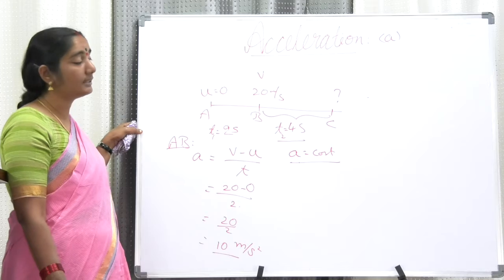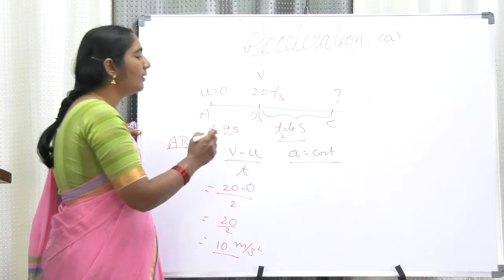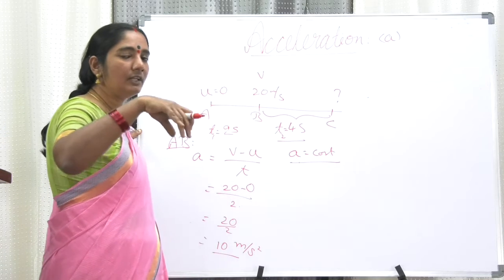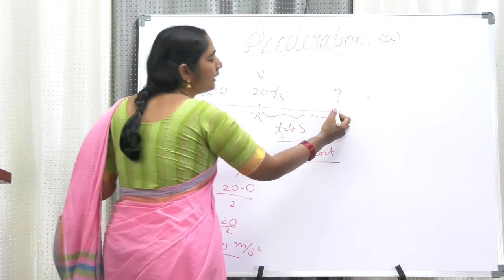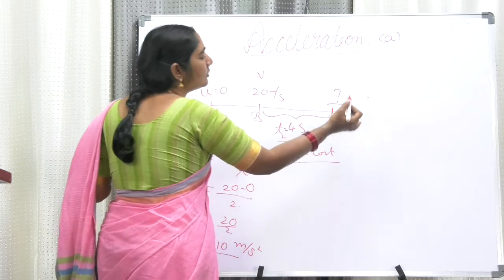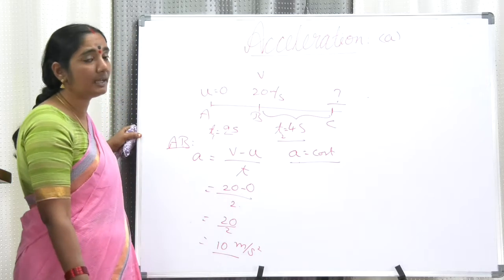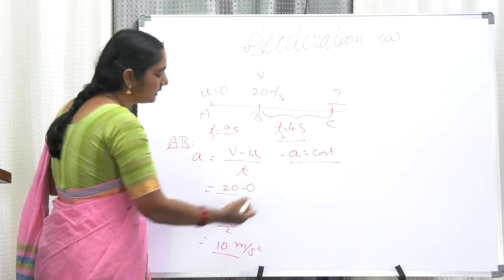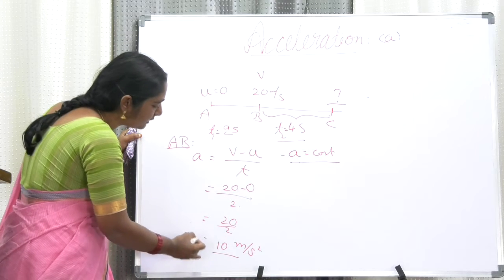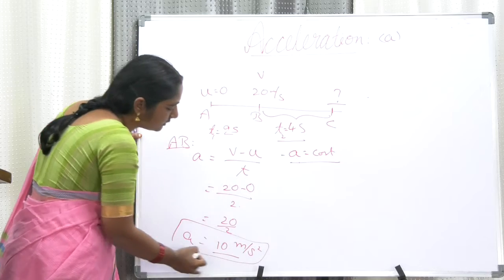See, now the question is asked like this. You are accelerating the vehicle with a constant acceleration. Then at this particular point, what is the velocity of your vehicle is the question being asked. Here the hint given is going with constant acceleration. Already we came to know what is the value of the acceleration.